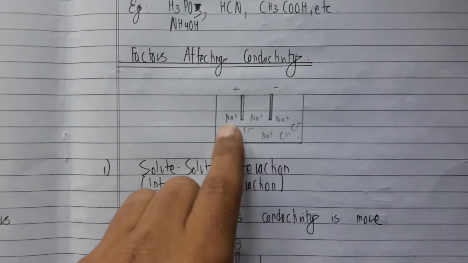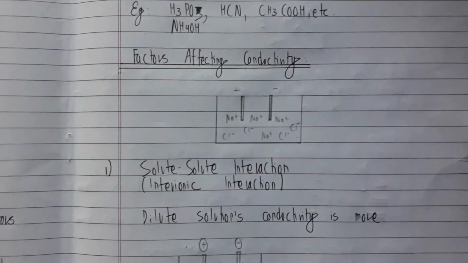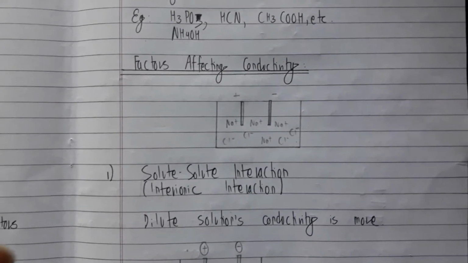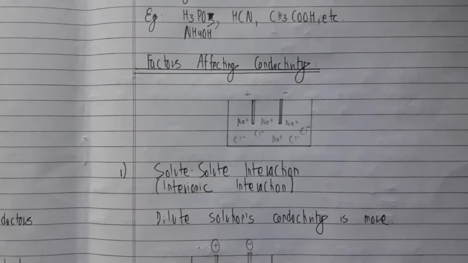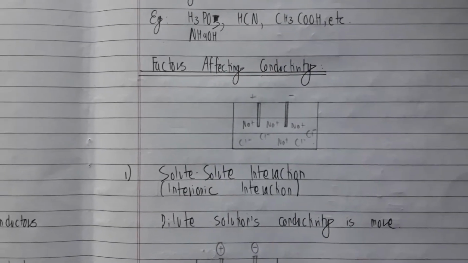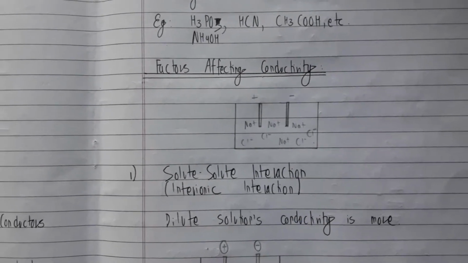Sodium and chloride ions are separated because the interaction between the ions decreases. You must have read in electrostatics about the impact of a dielectric medium on the electrostatic force of attraction.